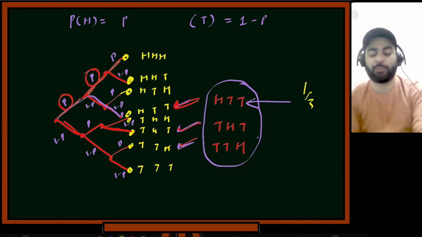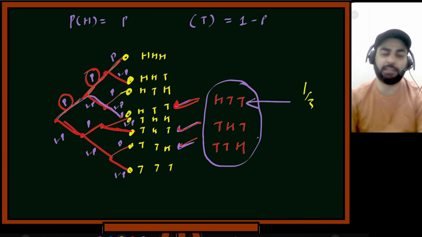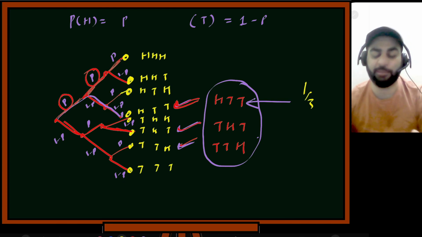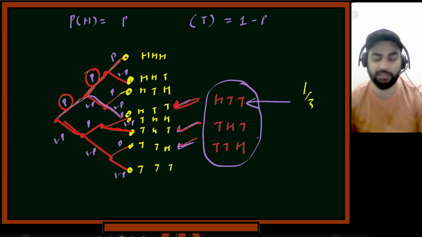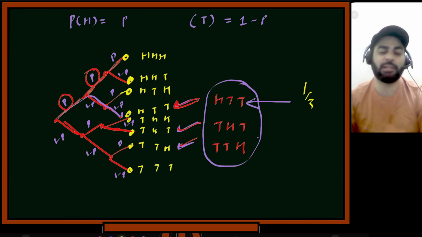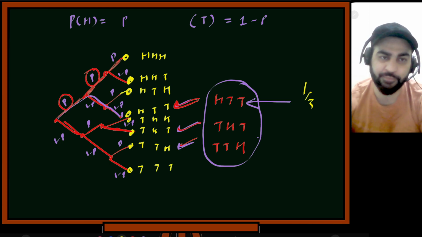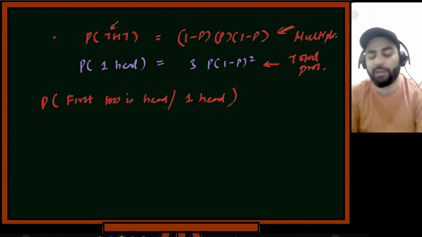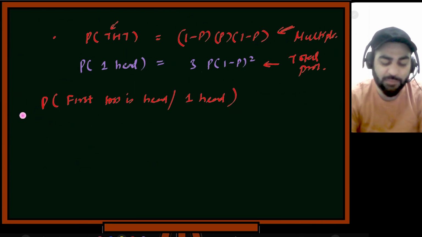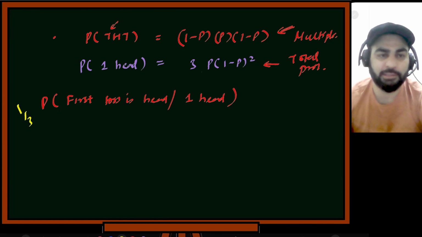Do you understand the point? The point was, what is the probability that the first toss is head given that one head appeared? So in these three conditions, one head appeared. Now each of these has probability 1 by 3 if the event happened. So what is the probability of this now? This is 1 by 3. You can also use Bayes theorem for this. So how many of you understood that probability will be 1 by 3?